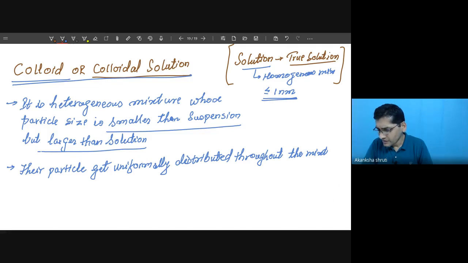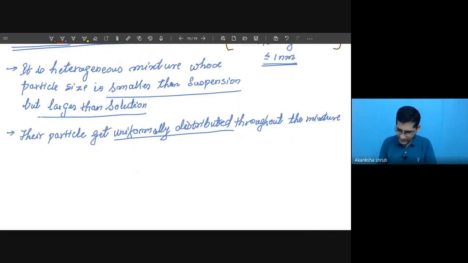But in fact, it is not a homogeneous mixture. Though it appears that the particles are uniformly distributed, all the properties of a homogeneous mixture are not satisfied. Like the Tyndall effect, it is shown by the colloidal solution, but not by a homogeneous mixture. Okay. So it appears means it looks like, it is observed like a homogeneous mixture.